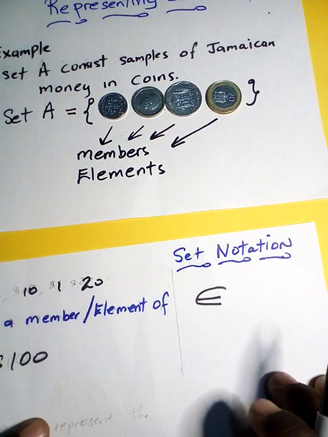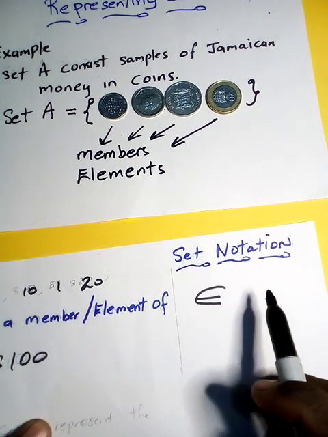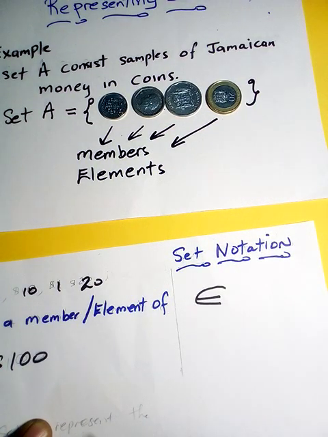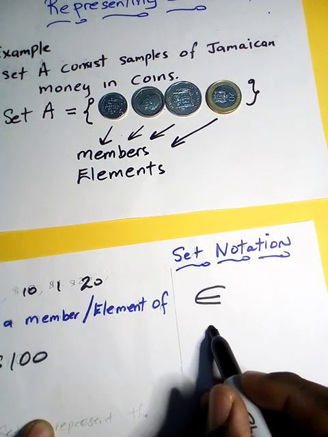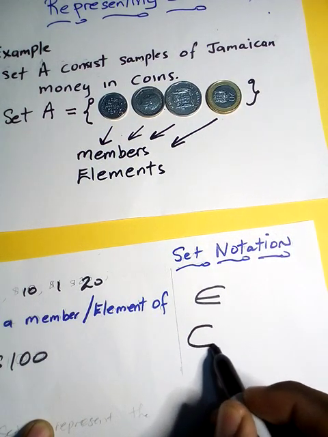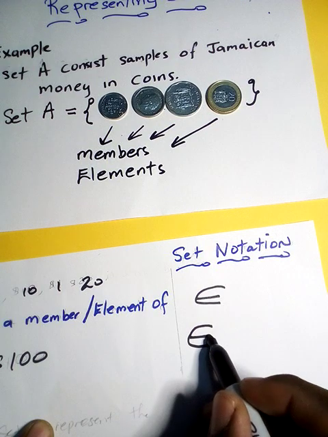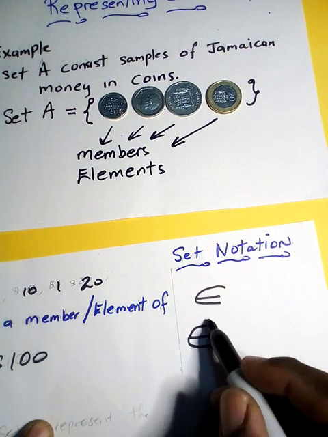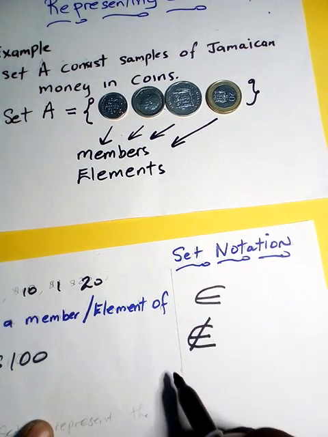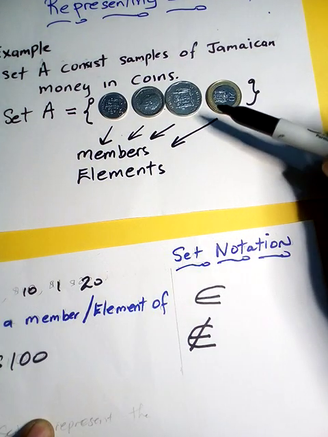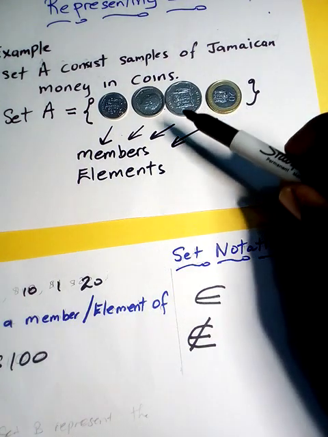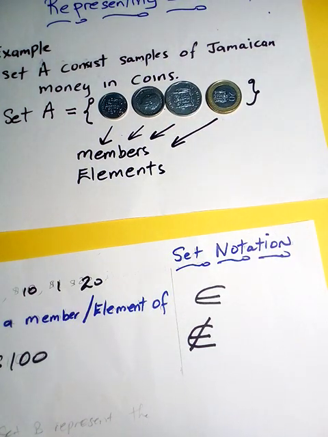So how can we write that using a math symbol or notation in set? So when a member or an element or an object is not a part of a set, we write it like this using this symbol. So we use the same symbol, but because it's not a member, we draw a line through it to show that it's not. So the $100 note is not a member of set A because set A only contains coins.